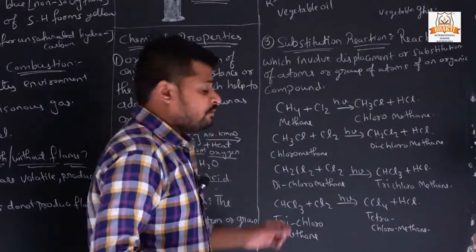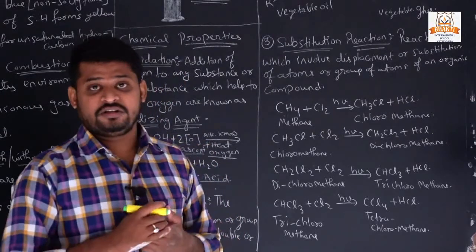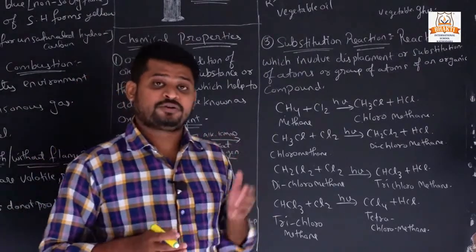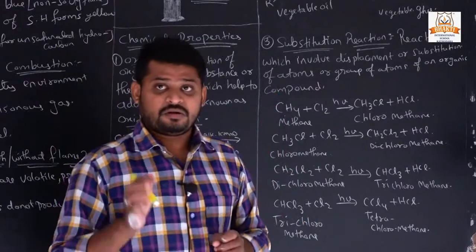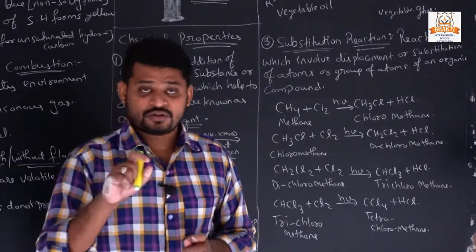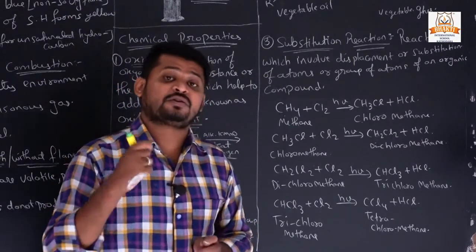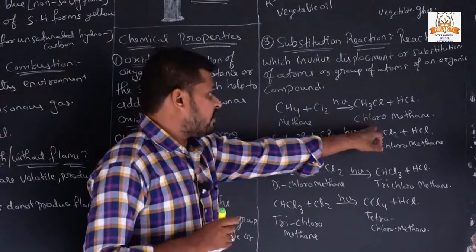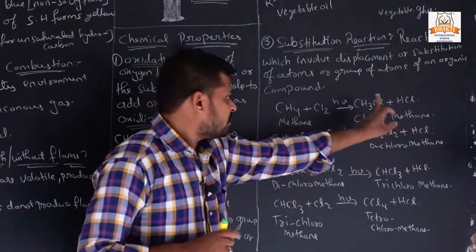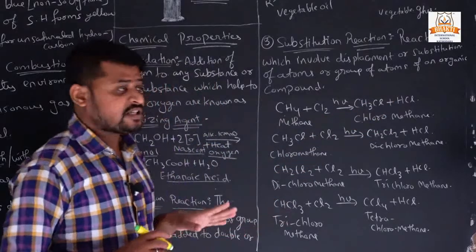We all know what chlorine is. Which functional group does chlorine belong to? Chlorine belongs to the halogens group. So when it combines with any compound, chlorine makes it chloro, right? That's why its name was chloromethane, CH3Cl, plus HCl. This gives us a product.